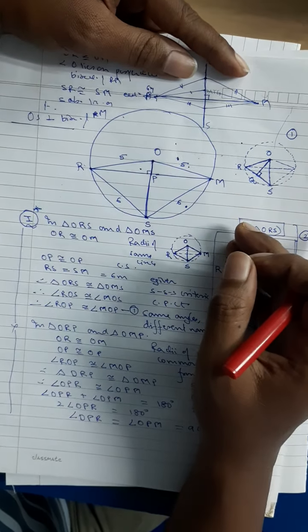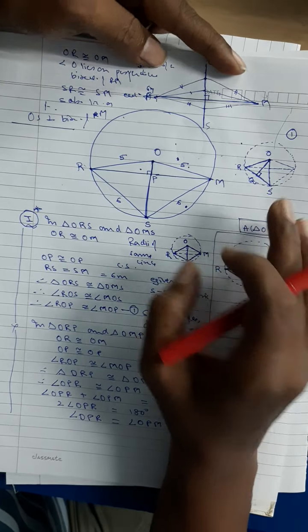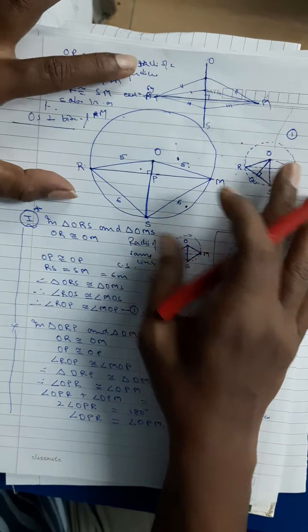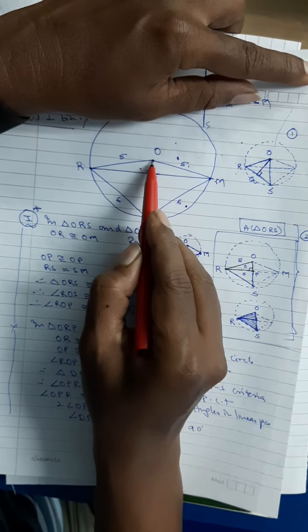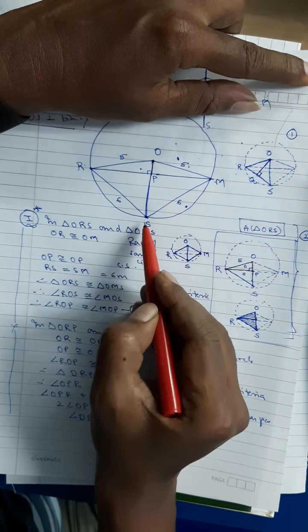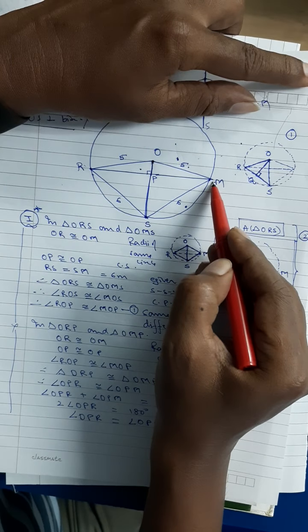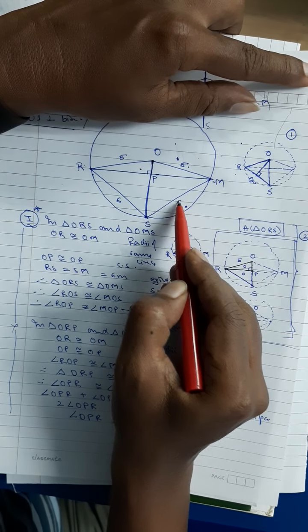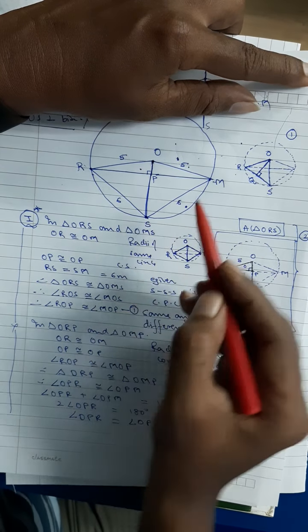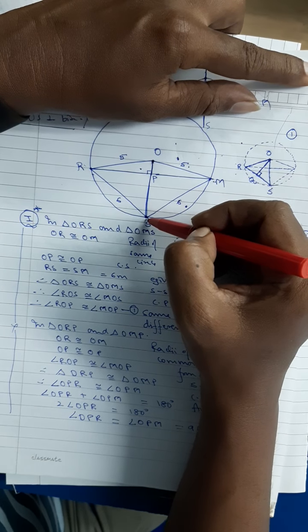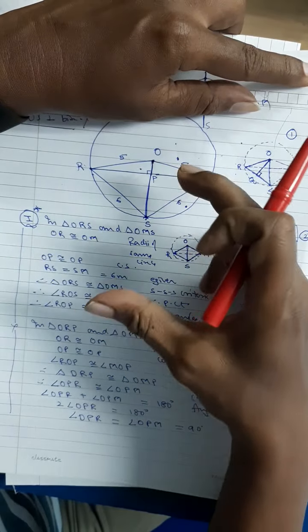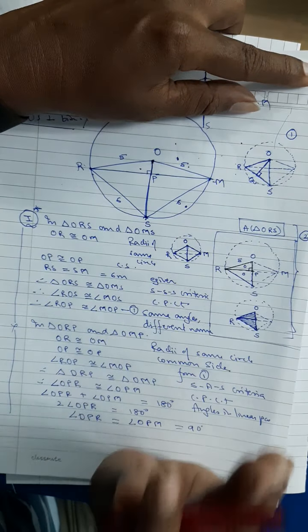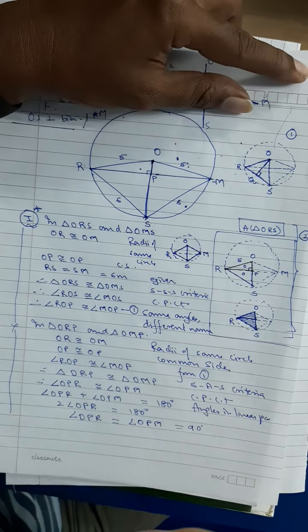Very few teachers take this method, but if your teacher has told you, then try to understand. First you have to show that OR is congruent to OM, therefore O lies on the perpendicular bisector. SR is congruent to SM because each 6 meter, therefore S lies on the perpendicular bisector. Now O and S both lie on the perpendicular bisector, therefore OS as a segment as a whole has to be the perpendicular bisector of RM. That is what you have to write.